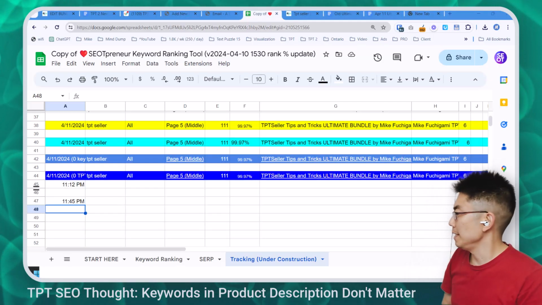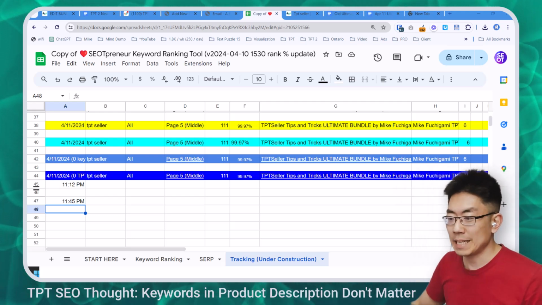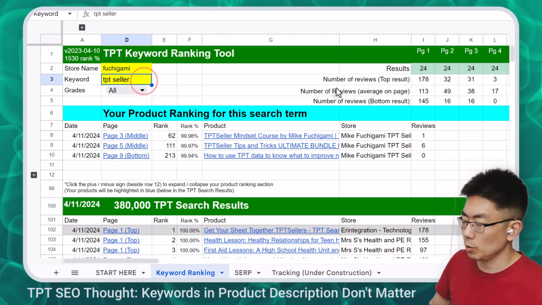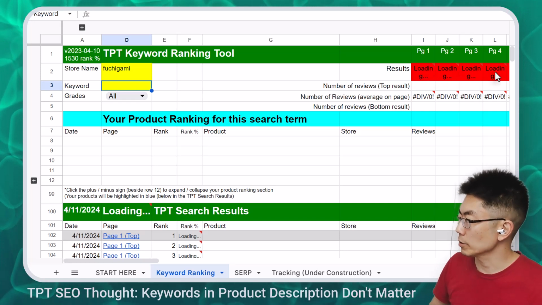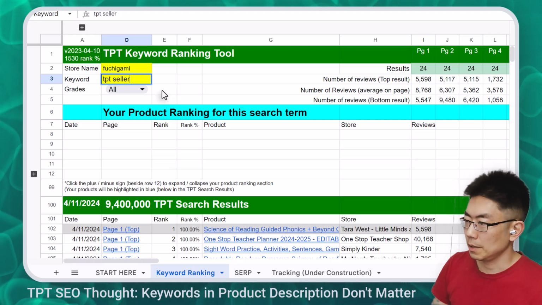All right. Moment of truth. It is 11:52 on Thursday, April 11th. It's been half an hour. Here's the keyword ranking. I need to reload the data, so I'm going to get rid of the keyword. That turns all of these results to red. Now I'm going to type TPT seller. I'm going to hit enter.